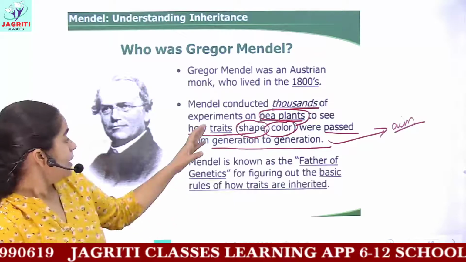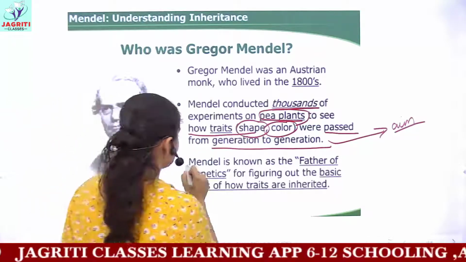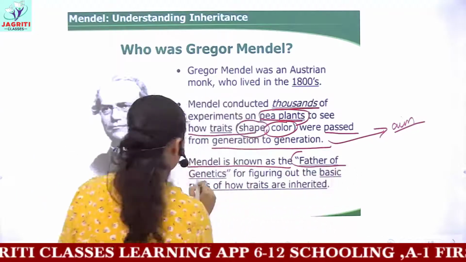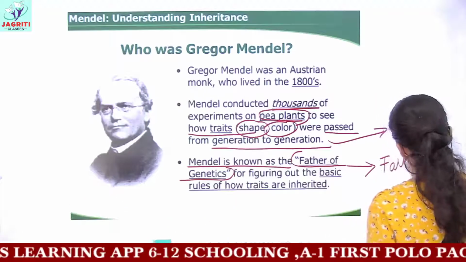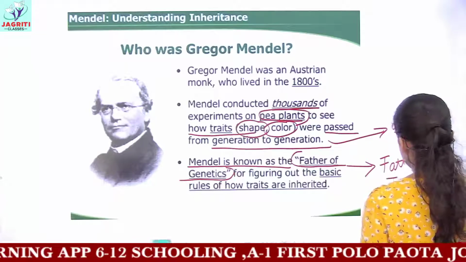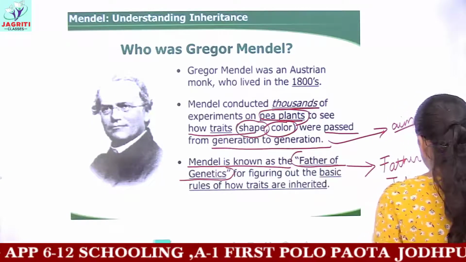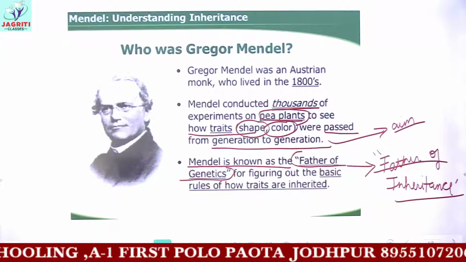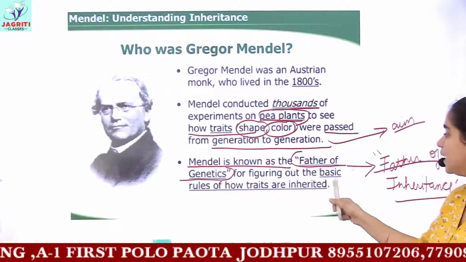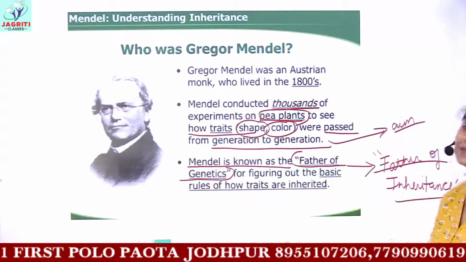Because of this he is given the title of father of genetics, or father of inheritance. Gregor John Mendel is also known as the father of inheritance for figuring out the basic rules for how traits are inherited.